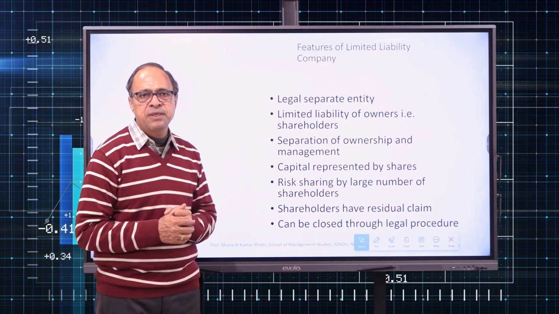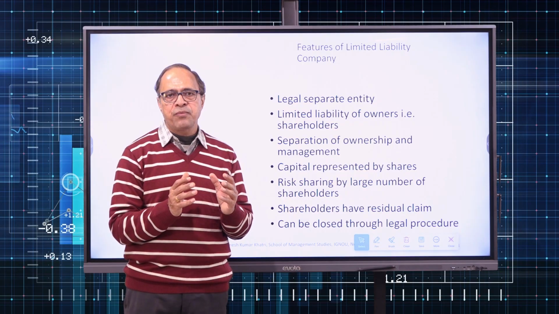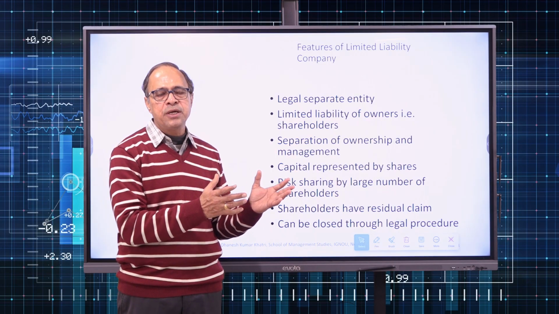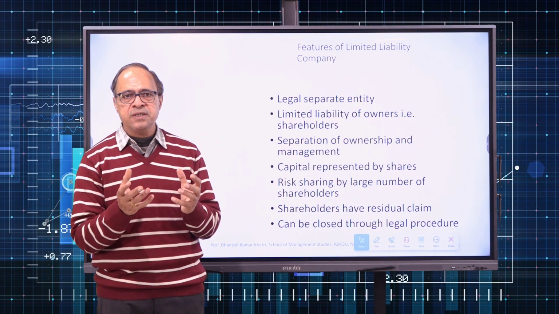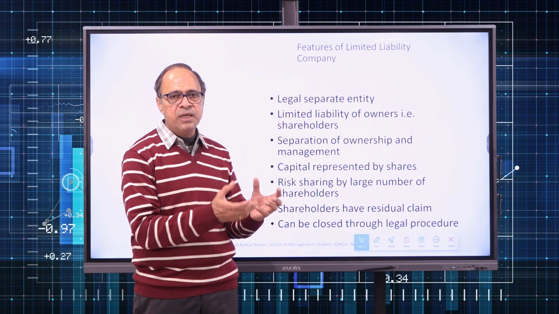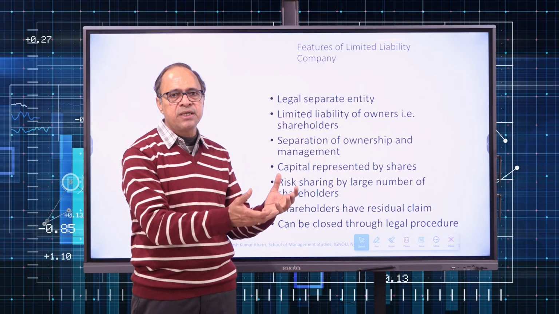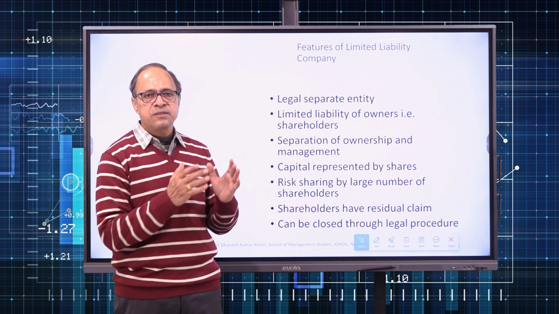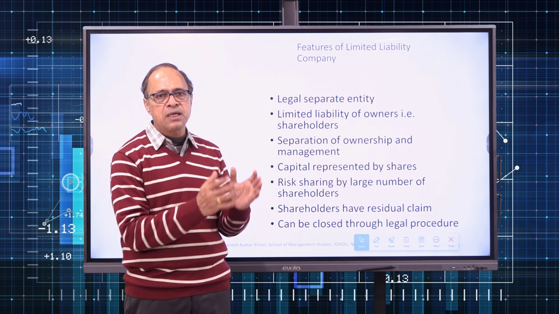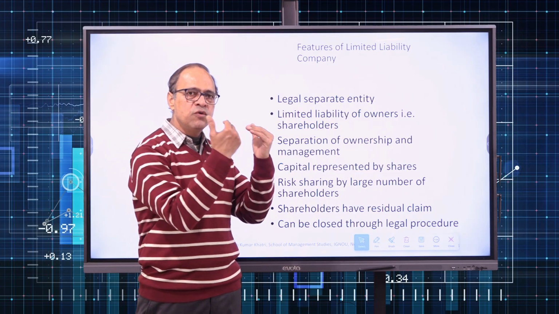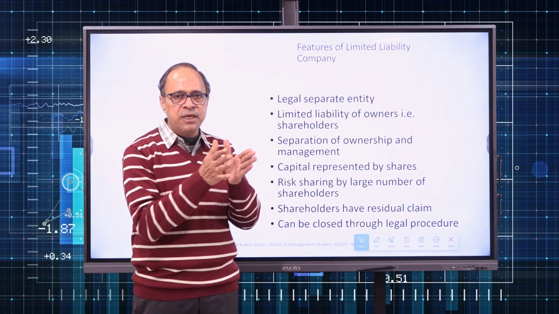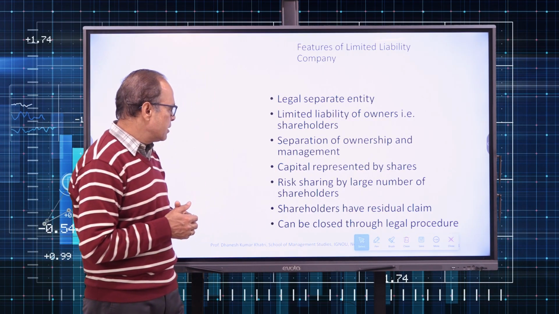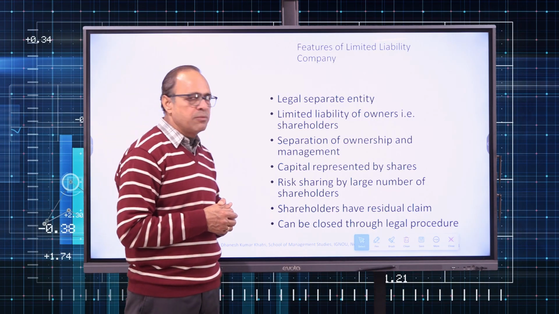Separation of ownership and management. In a company, shareholders may be crores, millions, trillions, but who is managing the company? The board of directors. The board of directors are the representatives of the shareholders of the company. They manage the company, and at the end of the year, they provide information or feedback to the owners, that is shareholders, on what we did in the year, what the result of that particular year was, and what is going to be the future of our company. So there is a separation between ownership and management. Then, capital represented by shares, and risk sharing by a large number of shareholders.